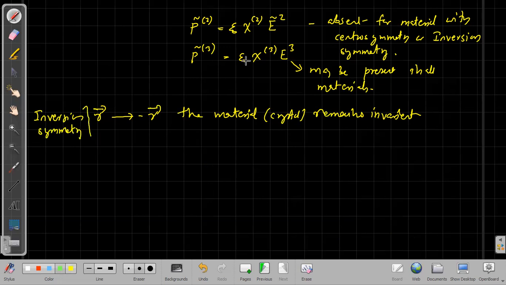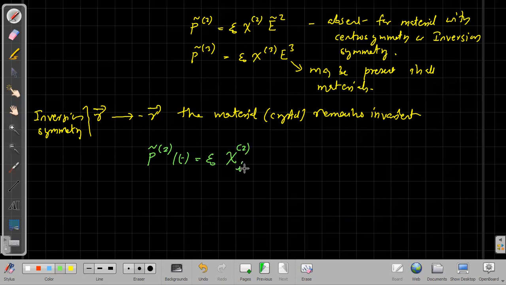Now, if you look at the second order polarization P2, a function of t, we can write epsilon 0 chi2 E square. Now this chi2 is the third rank tensor, so we can attach subscripts for chi2.